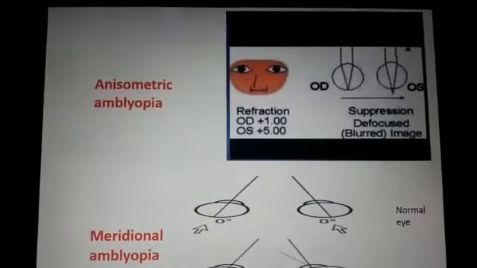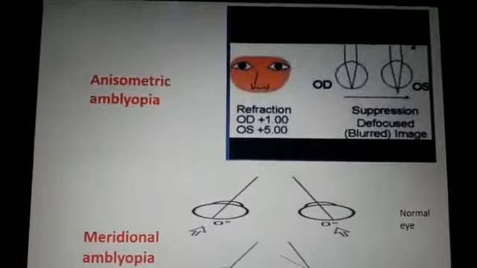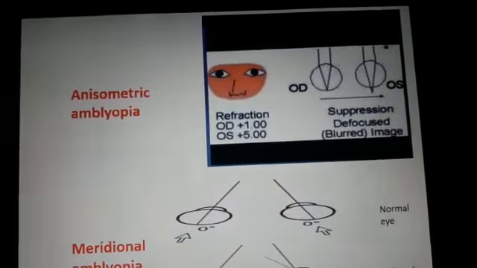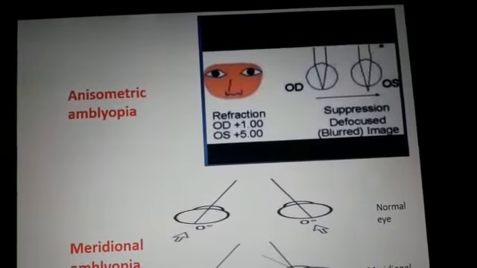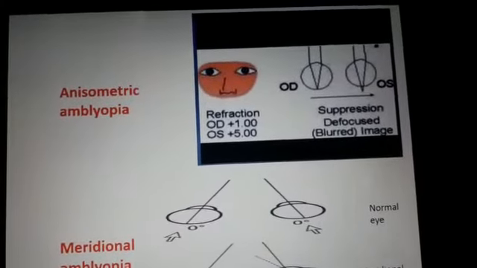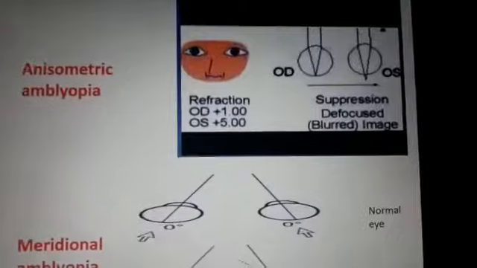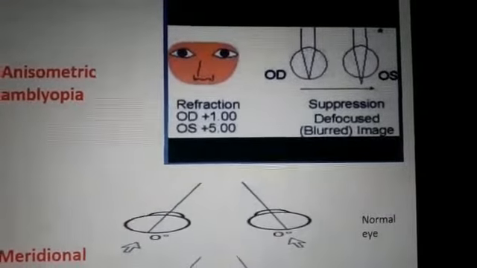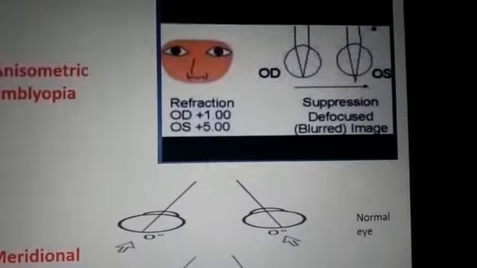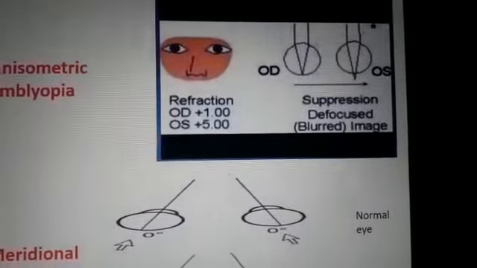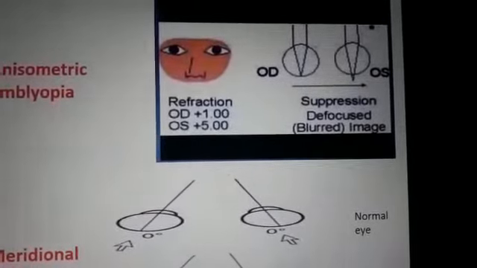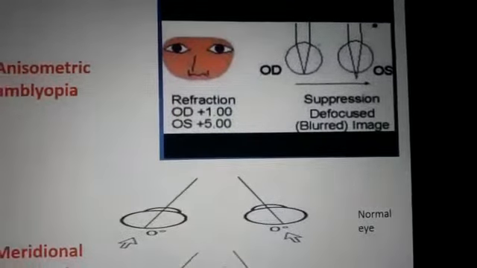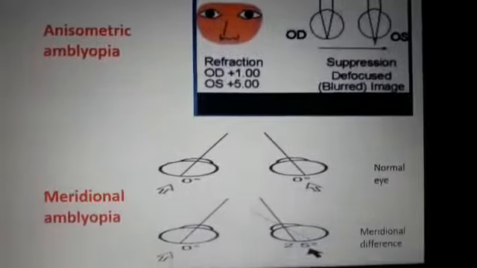Now we will discuss anisometropic amblyopia. In anisometropic amblyopia, dissimilar refractive error in the two eyes causes the image on one retina to be chronically defocused. You can see here there are two eyes, the right eye has +1 diopter and the left eye has +5 diopter. So there is a huge difference between the refractive power of both eyes, so it can be anisometropic amblyopia.